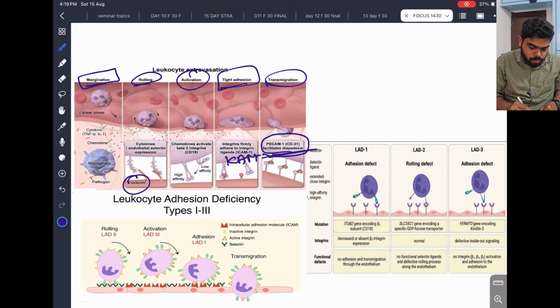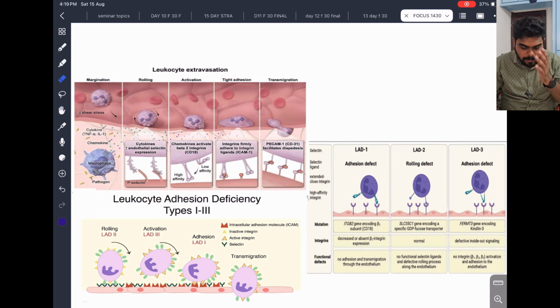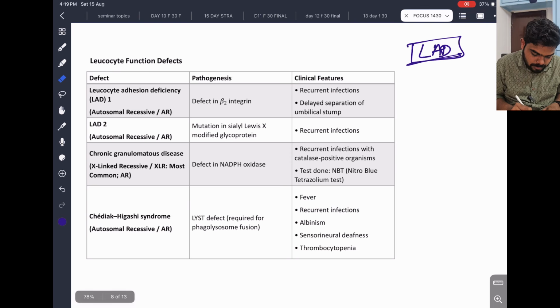So this much you should know just for the basics, but we don't want this even in the exam. Okay, so we will see the individual defects and we'll come back to this slide again. The first disease is known as leukocyte adhesion deficiency.